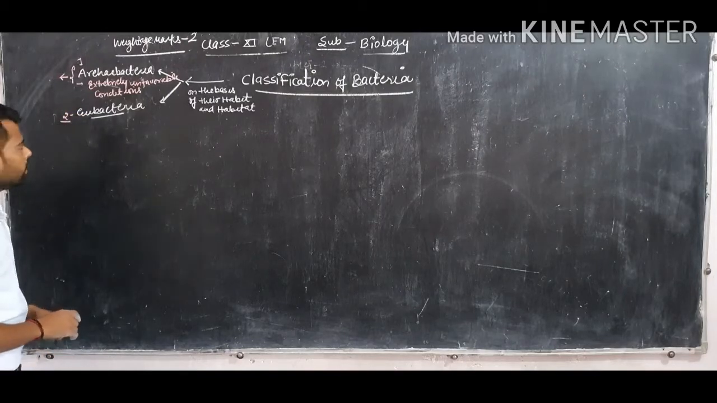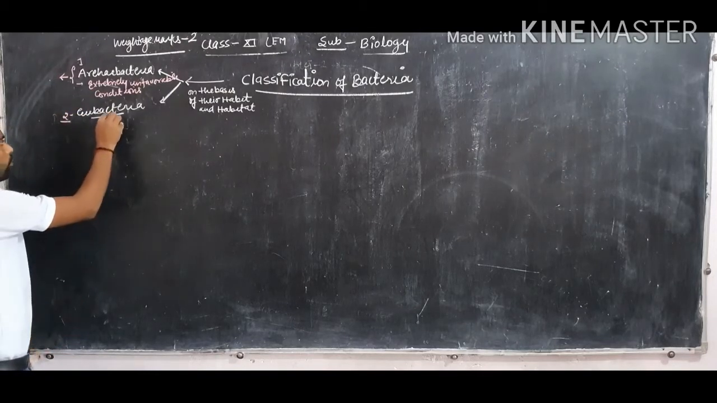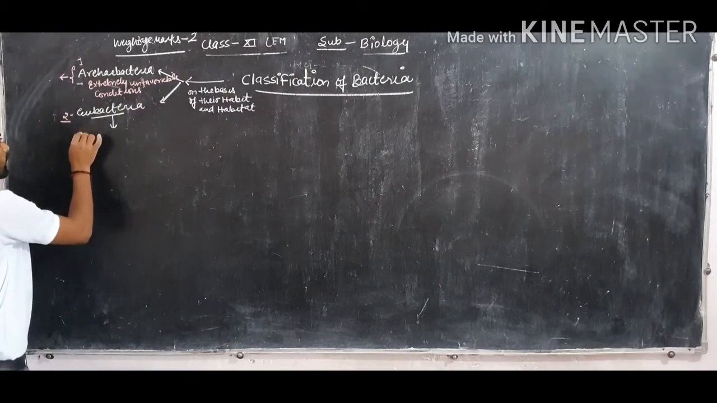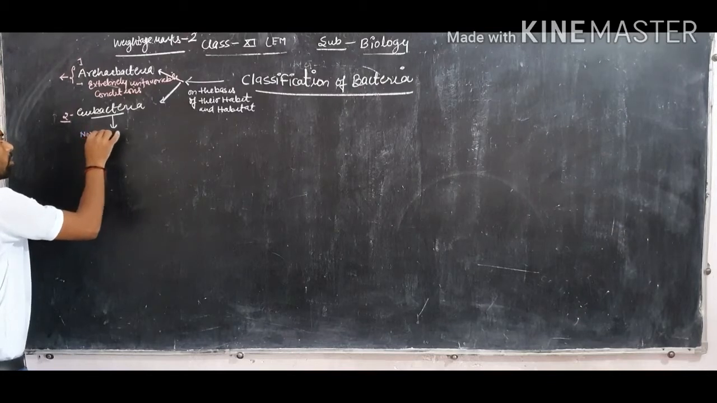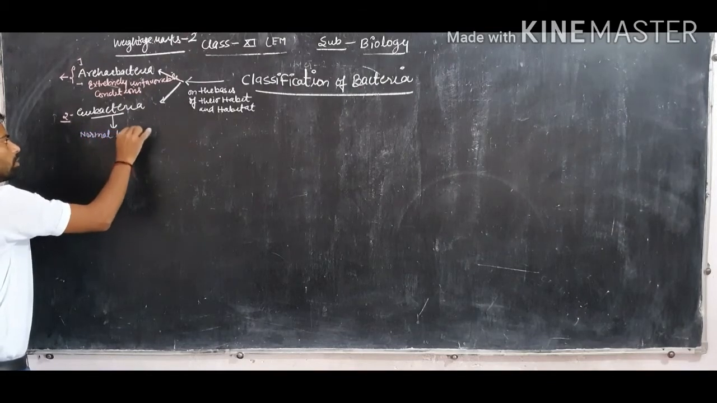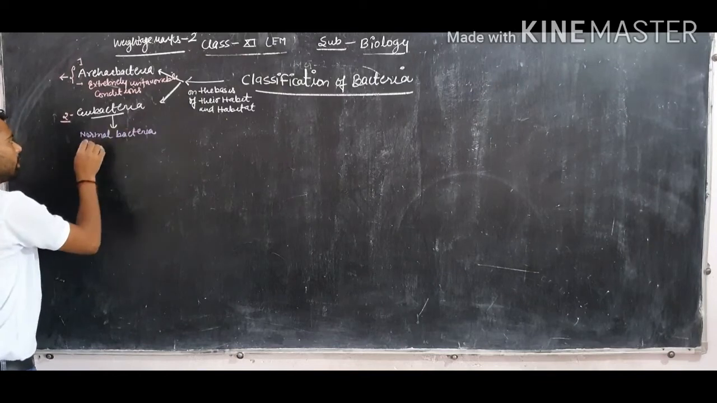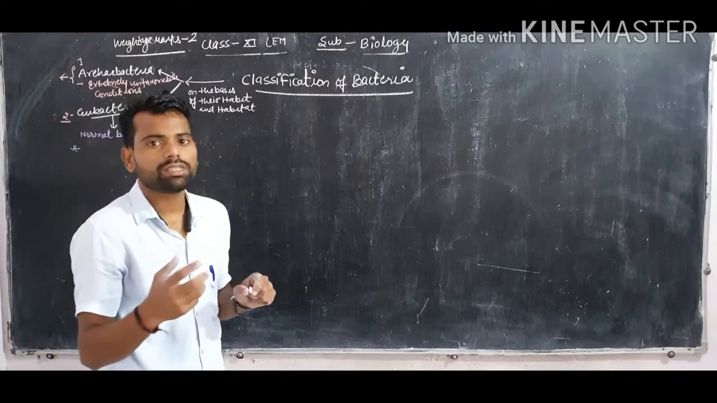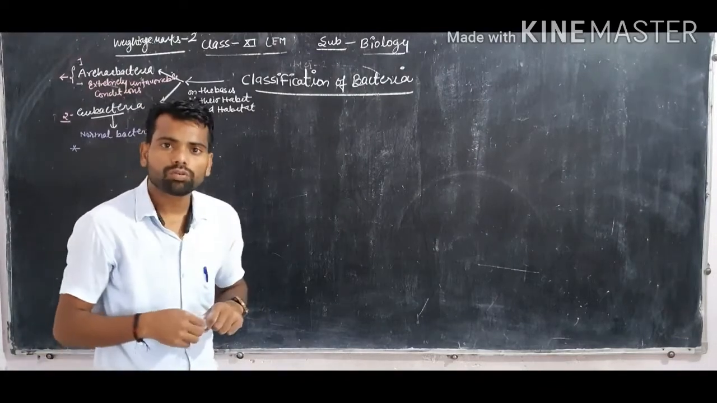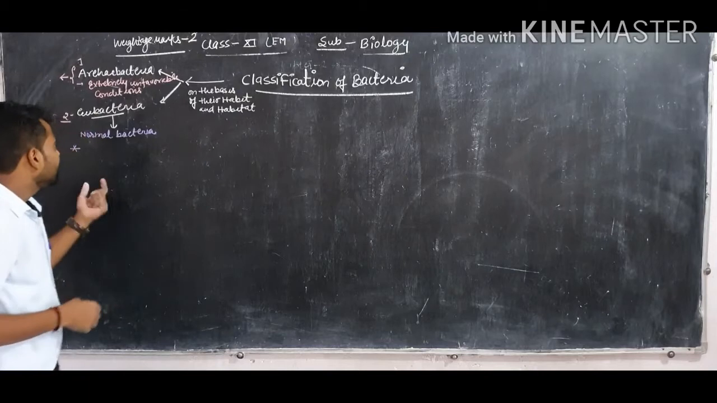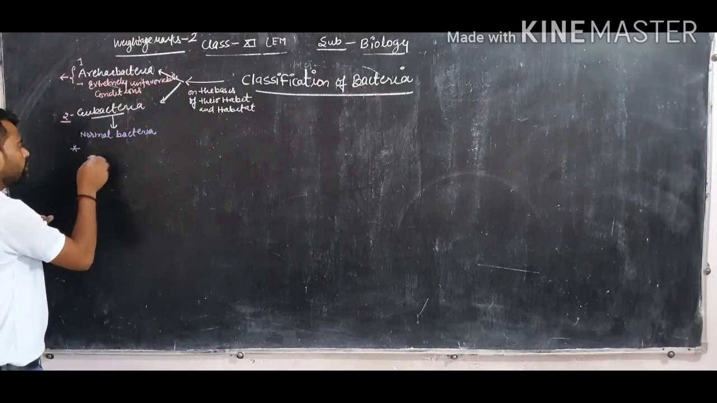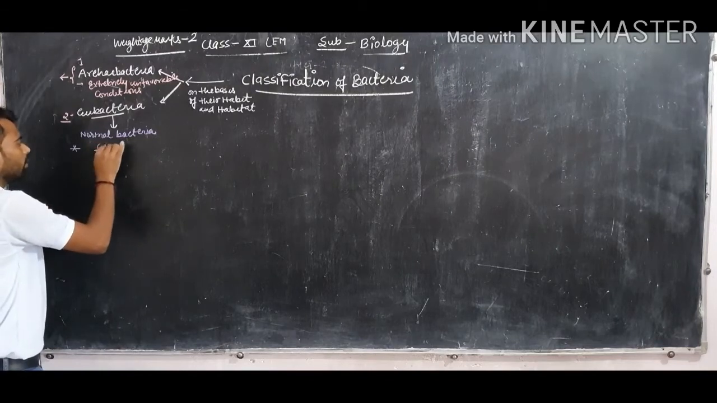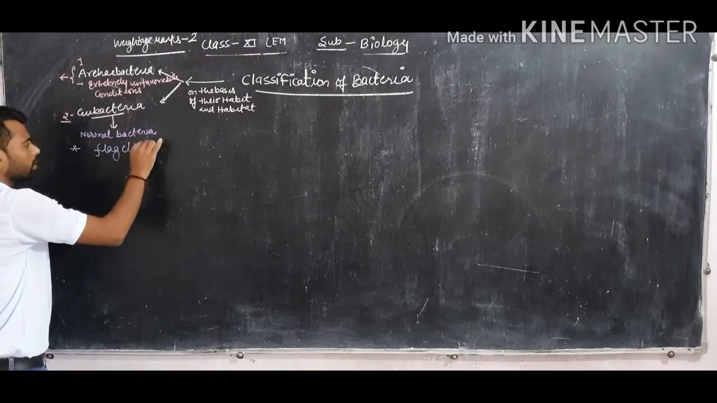And what are the Eubacteria? So I am discussing here. The Eubacteria are the general type of bacteria, the normal bacteria. All the Eubacteria have special features to recognize that a bacterium belongs to the Eubacteria group. The feature is that all the Eubacteria have flagella present.